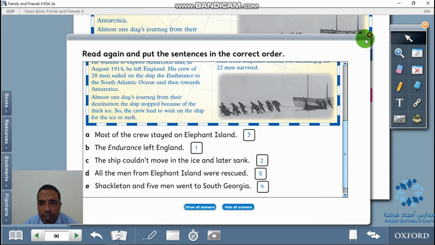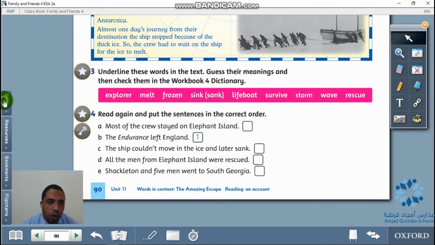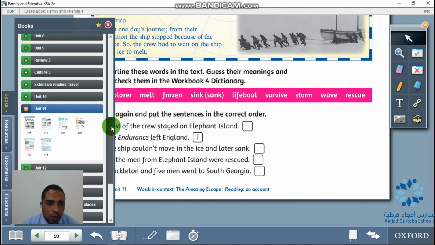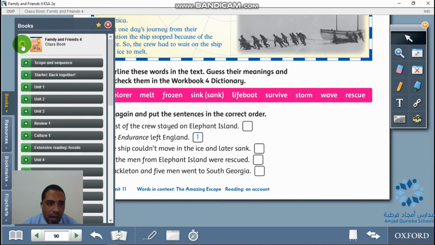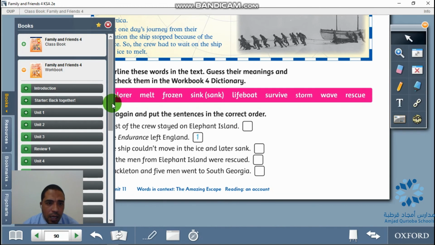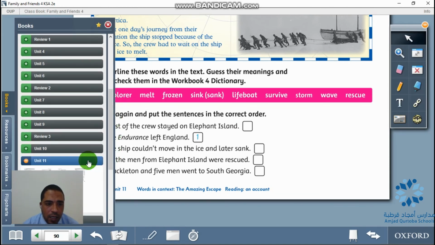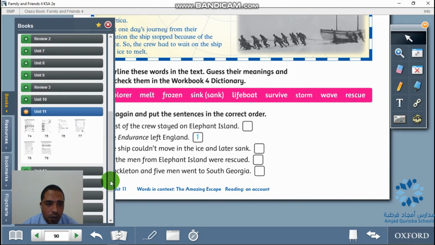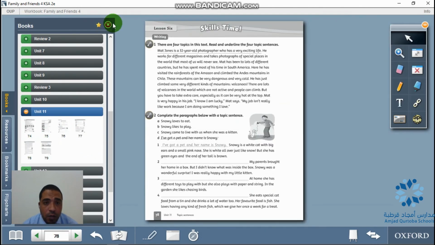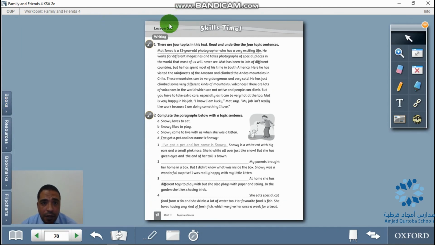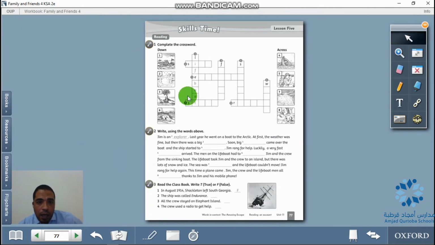But before leaving and saying goodbye, let's move to your workbook as usual to see what you are supposed to do as homework for this lesson, which is about reading. This reading lesson is of course intended to train you how to read. Here we have lesson number 5, skills time. Complete the crosswords. These are pictures.